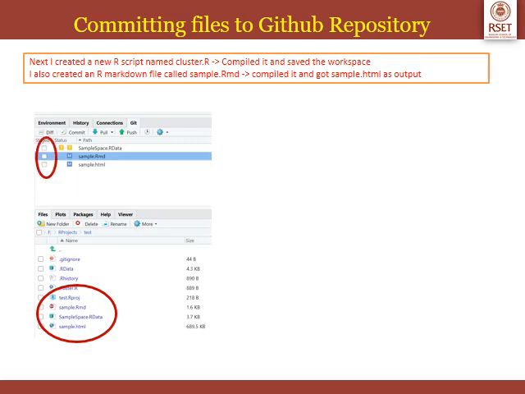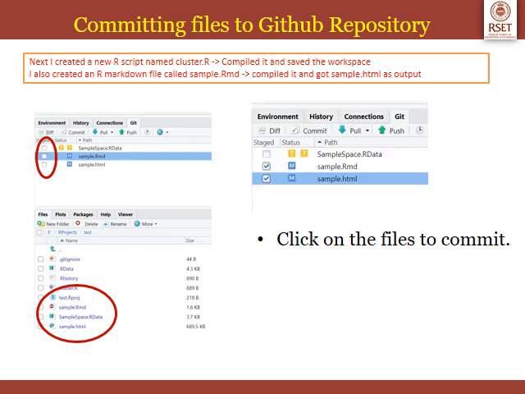So next you have to click on the files to commit. So I am going to commit just sample.rmd and sample.html. I don't want to push samplespace.rdata because it will consume more space. So I want only sample.rmd and sample.html. So I will check on that. After that you have to click on commit button. So press commit. So these are the steps for committing files to GitHub repository.